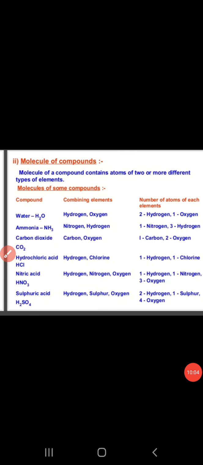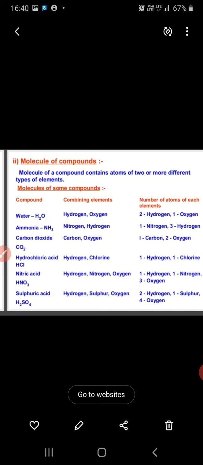Up to this, I hope you all are understanding what molecules are, and how molecules of compounds and molecules of elements are. Now in the next class we will learn what an ion is. We will discuss the ion, and the formula of compounds, how we design the formula for a compound. Okay, up to this we stop here.